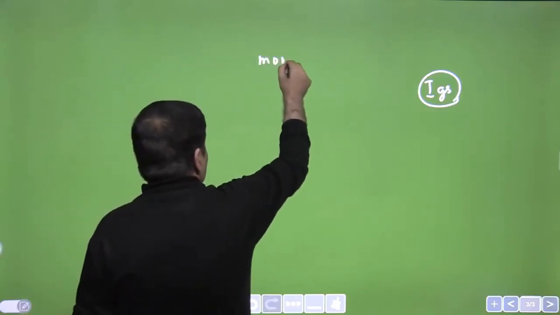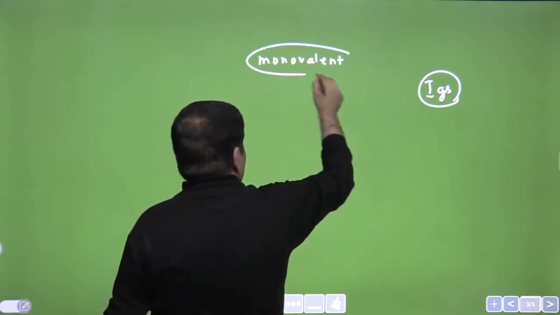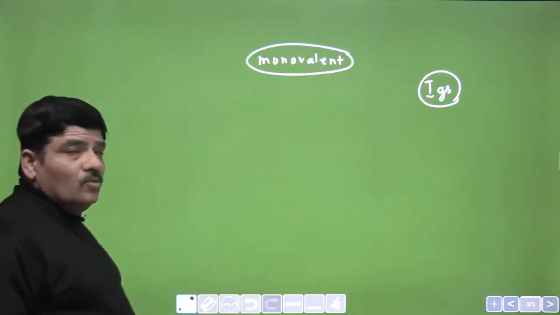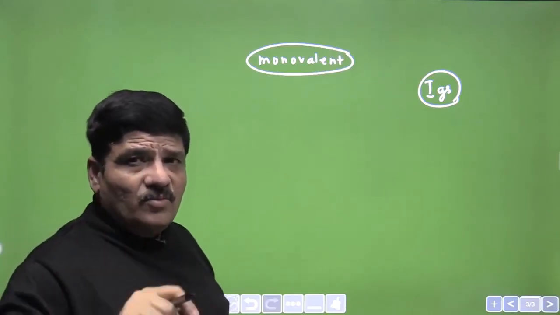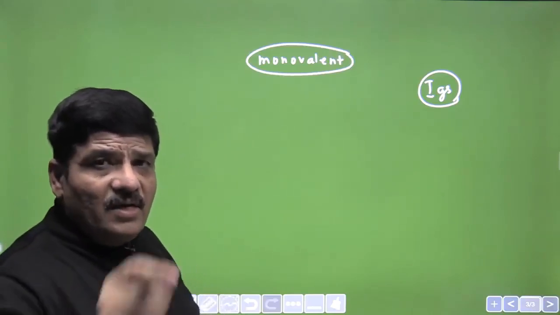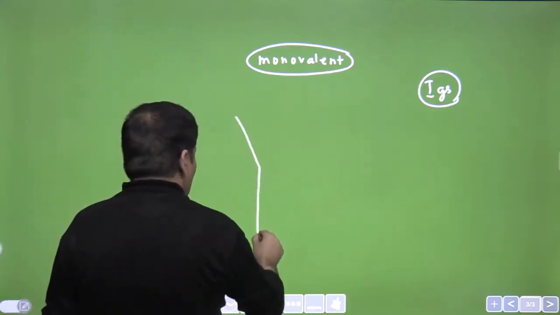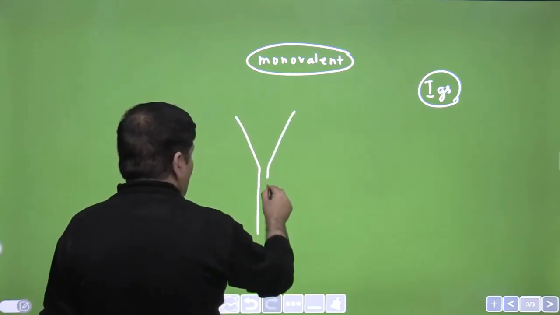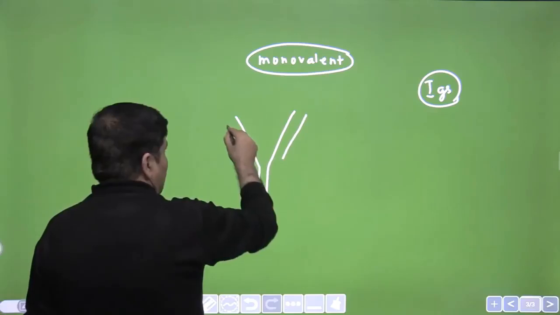Now look at this. Again we are doing some important questions very rapidly, so just try to pay your attention. If there is a problem, stop the video, look at the NCERT and come back and watch the video. The monovalent form of an antibody molecule has 2 heavy chains and 2 light chains.